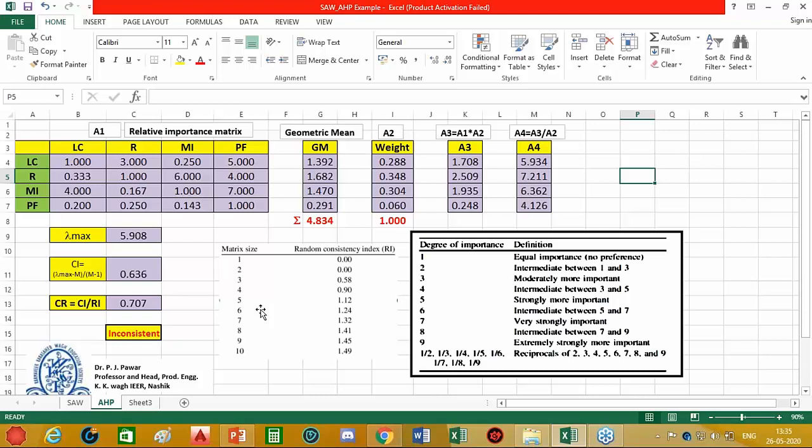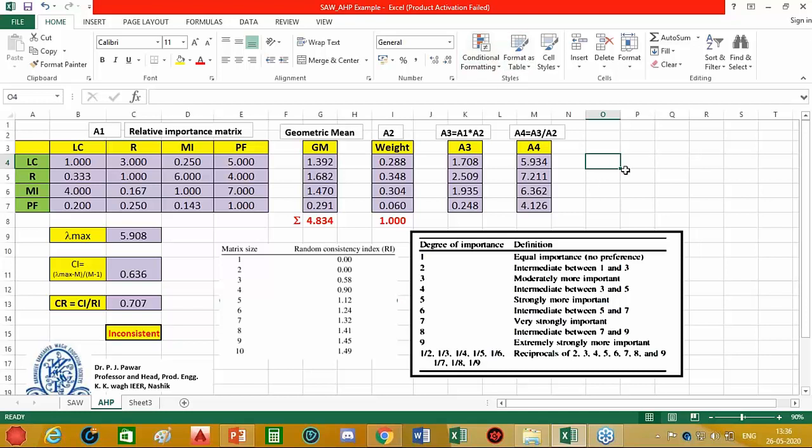So in this particular case, what is the beauty of this algorithm? You are free to make your judgments, but there will be a check on these judgments. It means that whether I should go with these weights or not can be decided. If I go with the previous judgment, then the weights were 0.23, 0.11, 0.16, 0.49. So okay, I can safely use the weights. But if I put the value 6 over here, then I get new values of weights, and these weights are not acceptable because your judgments are inconsistent.